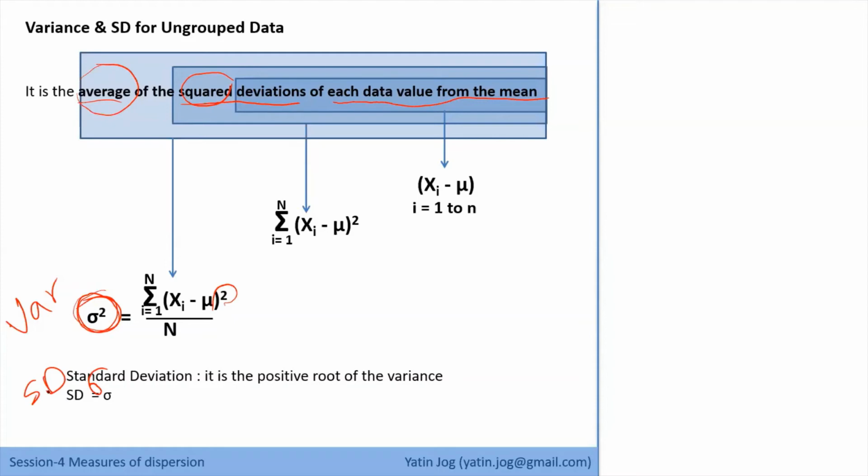So what I'm trying to do is divide my available data into multiple standard distances so that I can apply different rules on different regions. So likewise, we always define the standard distances in my total deviations in my data sets. We'll discuss in more detail in further slides. So this is the base concept of variance and standard deviation. Fine.